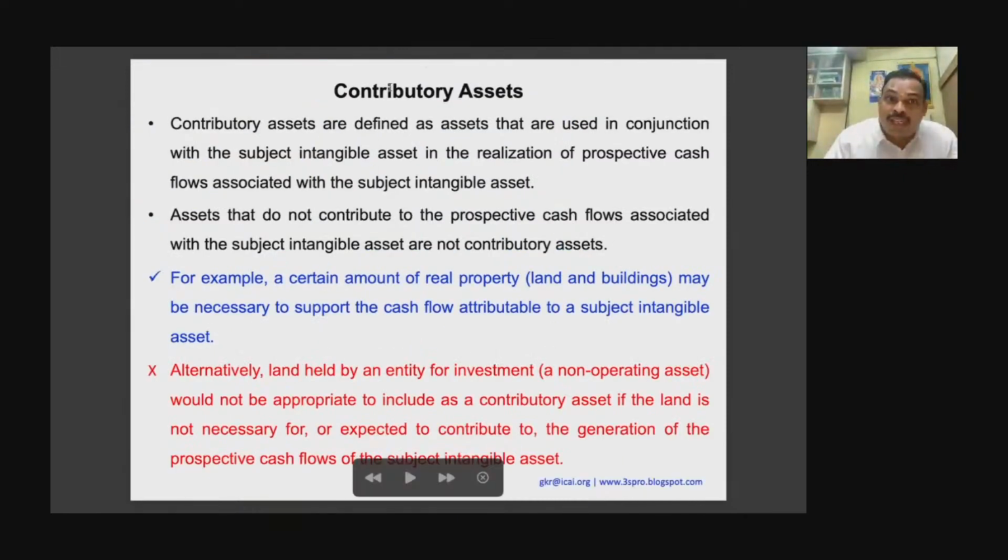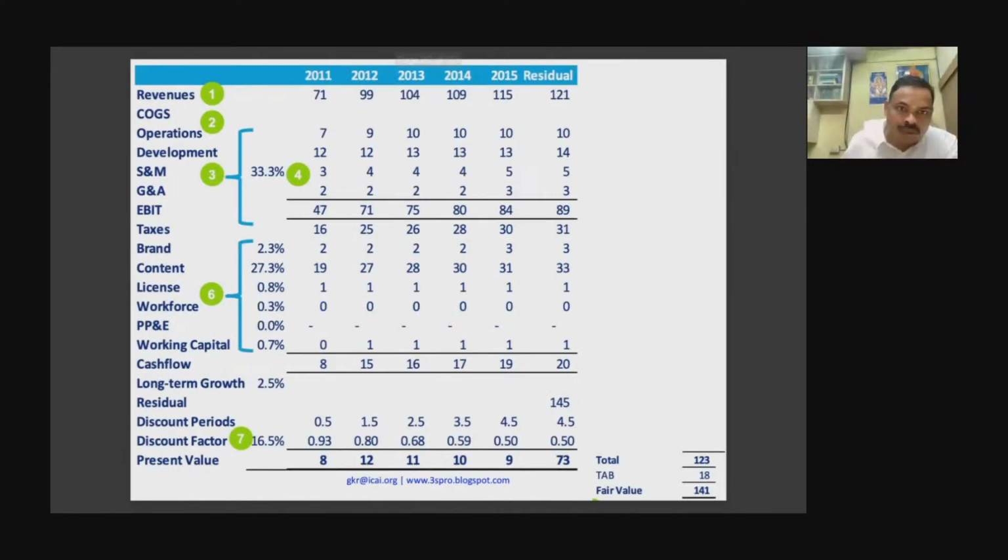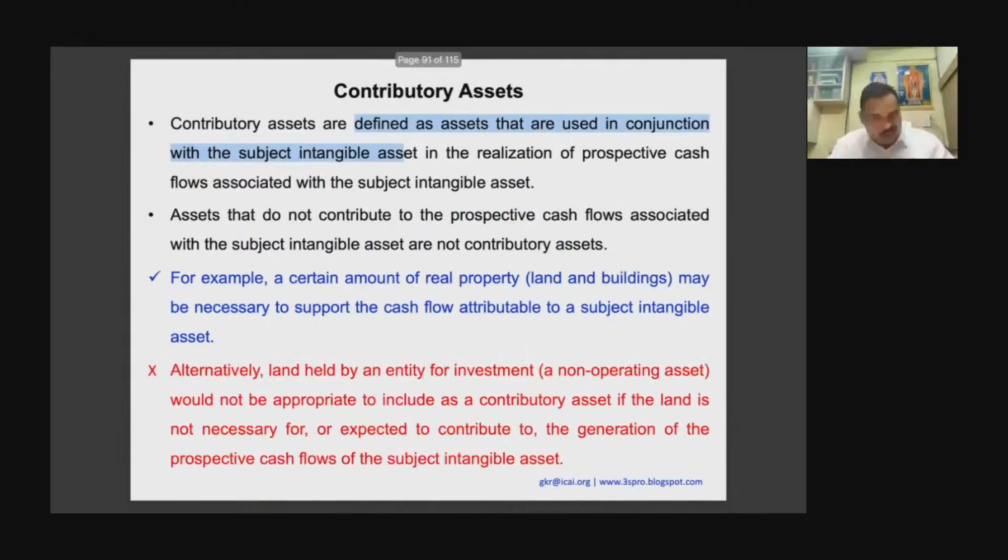What are contributory assets? Contributory assets are assets that are used in conjunction with the subject intangible asset. So what is the subject intangible asset you want to value? You want to value the technology. Along with the technology, I put people, I put brand, I put the working capital. All these are also contributing. They are all contributing to the revenue. So find out that percentage and knock it off.